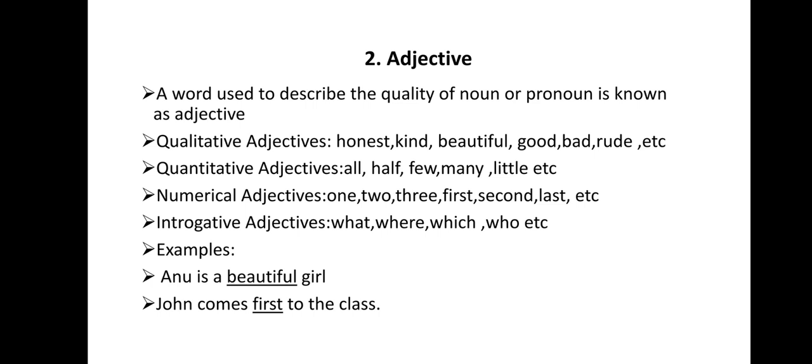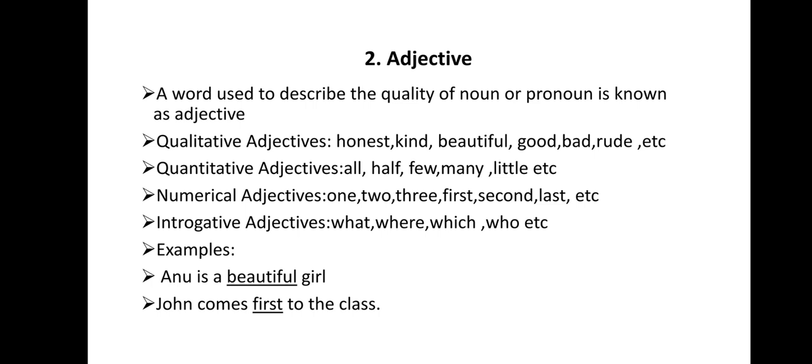Second one is quantitative adjectives. These adjectives are going to tell about the quantity: all, few, many, little, etc. Numerical adjectives like numbers 1, 2, 3 and first, second, last.